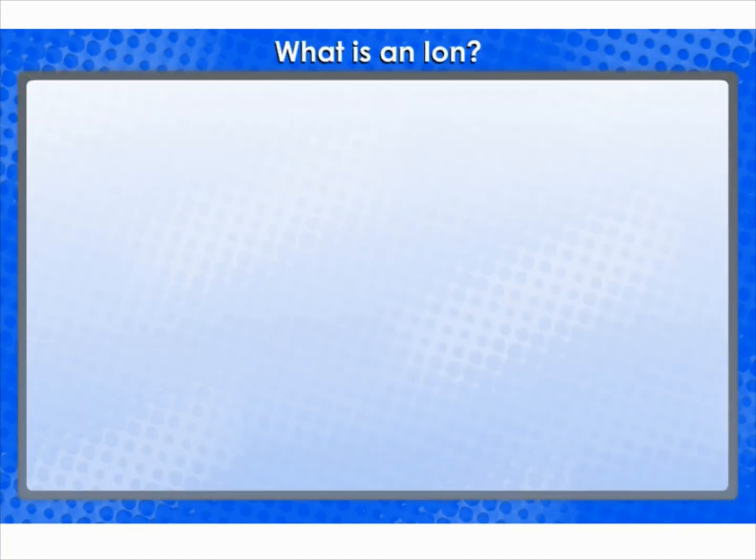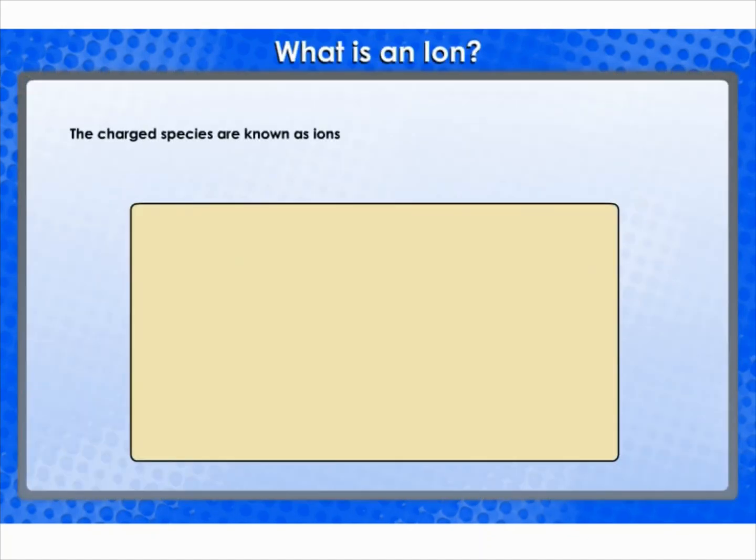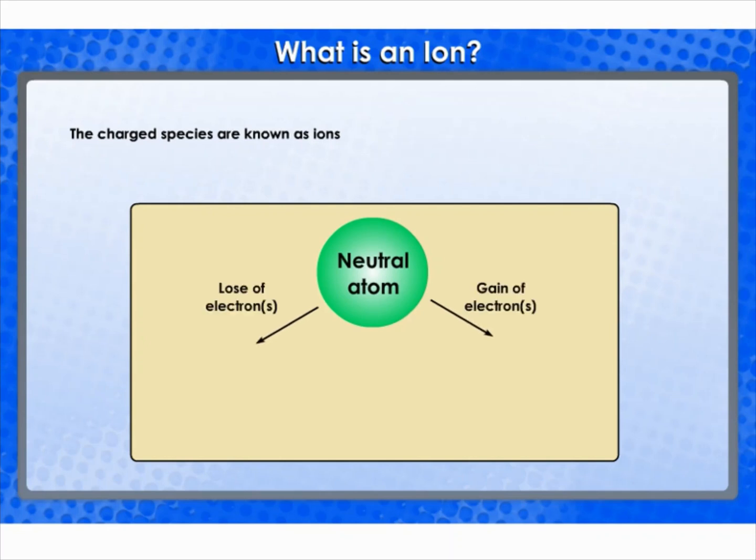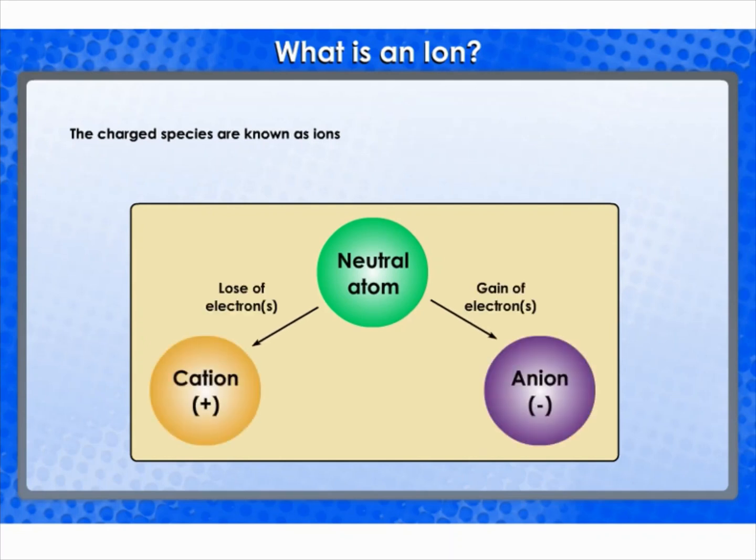What is an ion? Compounds composed of metals and nonmetals contain charged species. The charged species are known as ions. An ion is a charged particle and can be negatively or positively charged. A negatively charged ion is called an anion, and a positively charged ion is called a cation.